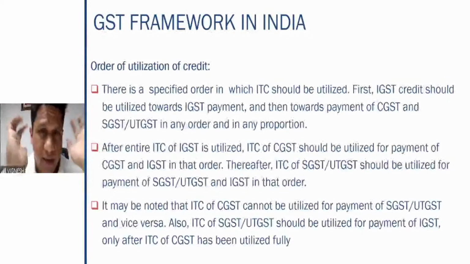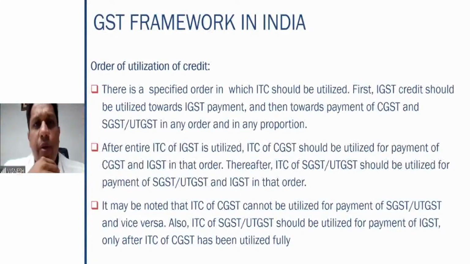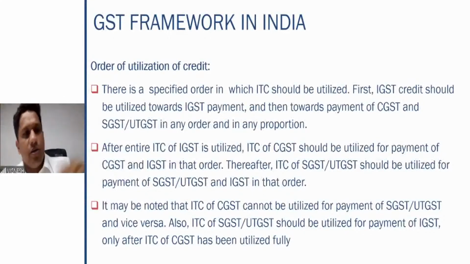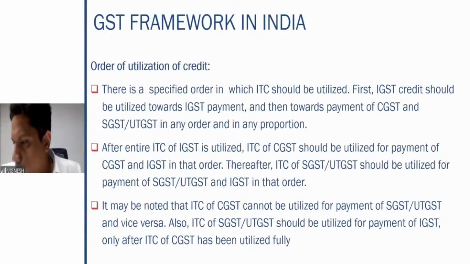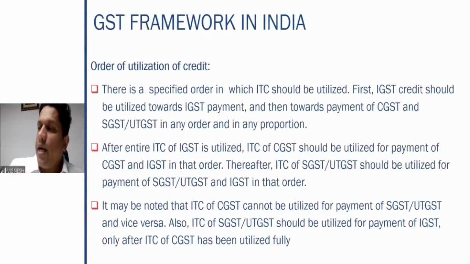So again, to summarize, suppose you have purchased a product from outside the state, and you have sold a product again to another state. See, you are located in the state of Telangana. You have purchased a product from Karnataka, and you are making the sale to Maharashtra. That means you pay IGST on the purchase and you collect IGST on the sales to Maharashtra.